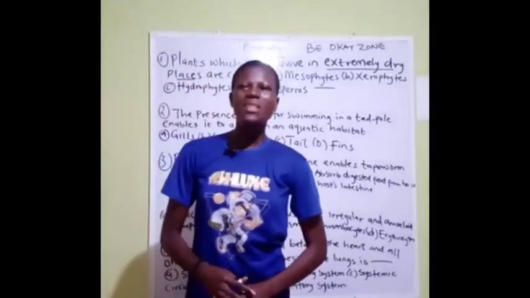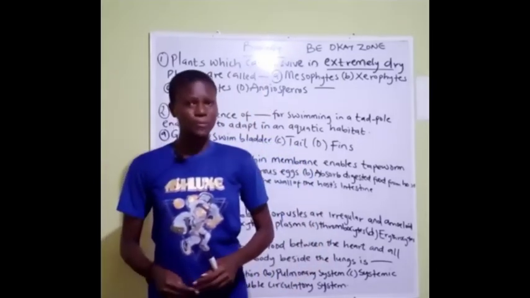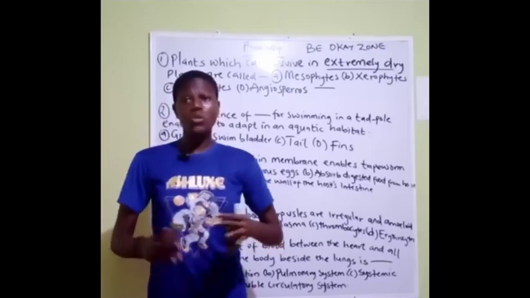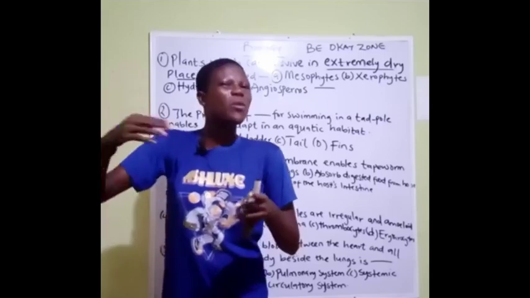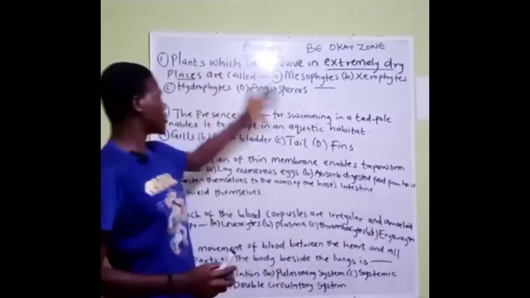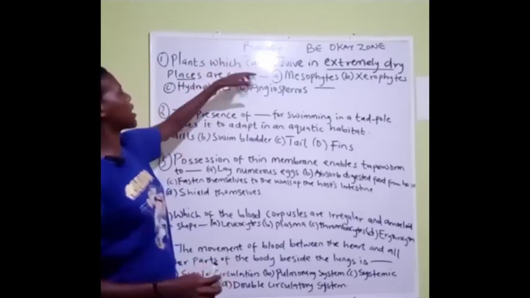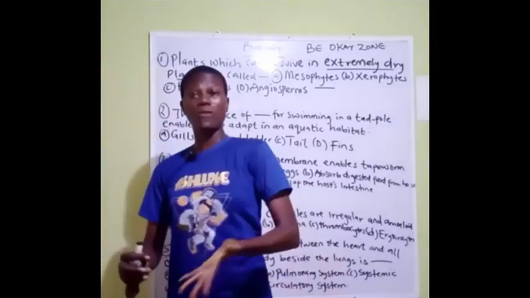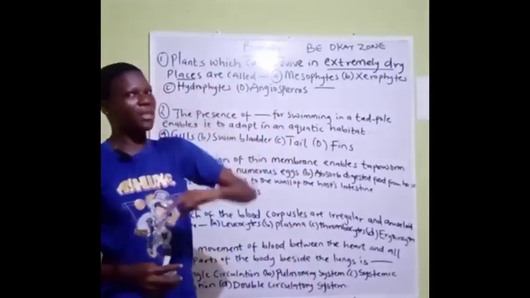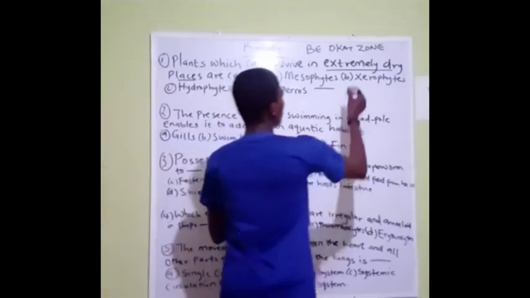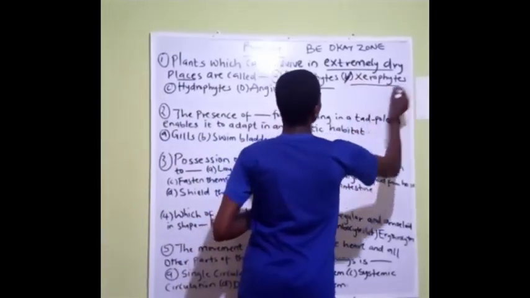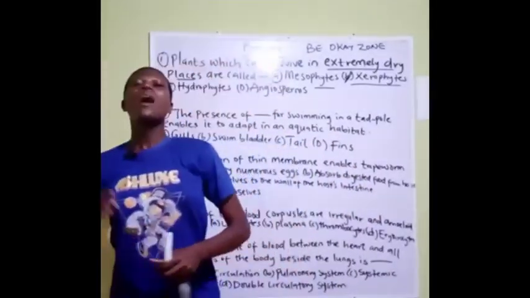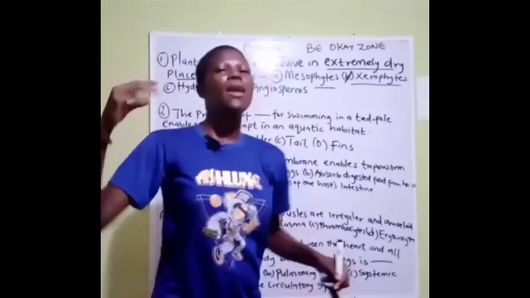The last one says angiosperms. What are angiosperms? These are flowering plants. We have the gymnosperms and we have the angiosperms, which are the flowering plants. So it does not have anything to do with the question that says plants which can survive in extremely dry places. Though they can survive, the main answer is the xerophytes. So xerophytes are plants that can adapt in an arid or extremely dry environment.